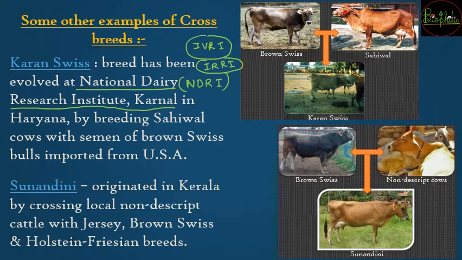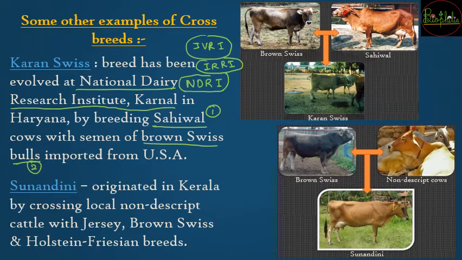So even these full long forms, even NDRI is going to be one of the short forms whose long form you must remember. Now over here the National Dairy Research Institute, which is present in Haryana, crossbred two cows. The first one was the Sahiwal cow, which was the local indigenous breed, and it was mixed with the semen of brown Swiss bulls. The bulls were the second breed, the brown Swiss, which was imported from the US.